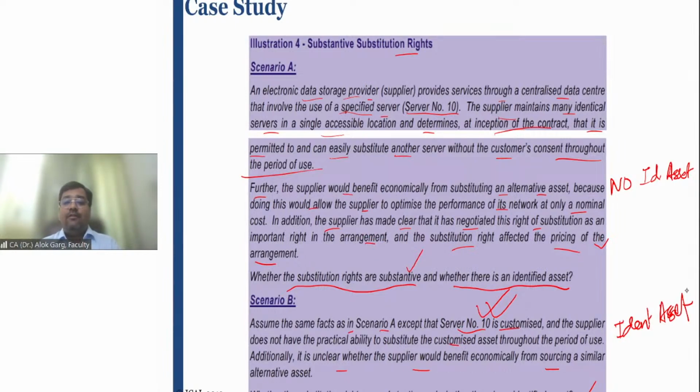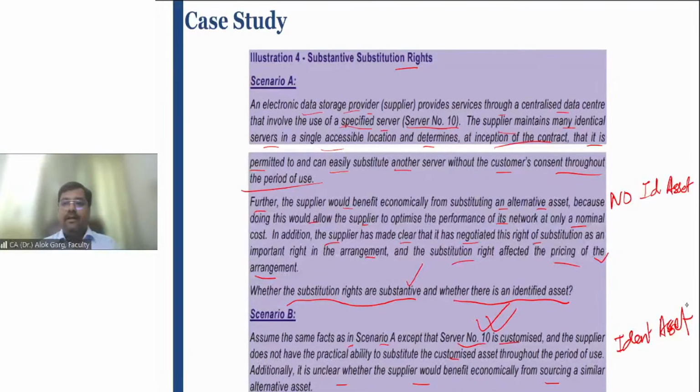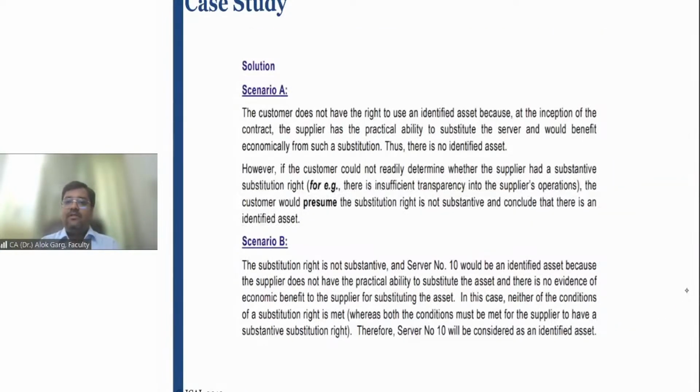I hope it is clear to all of you. Yeah, the concept is clear, guys. Is it clear? The solution is also given.